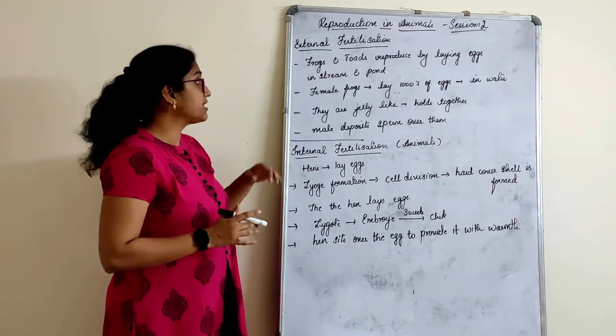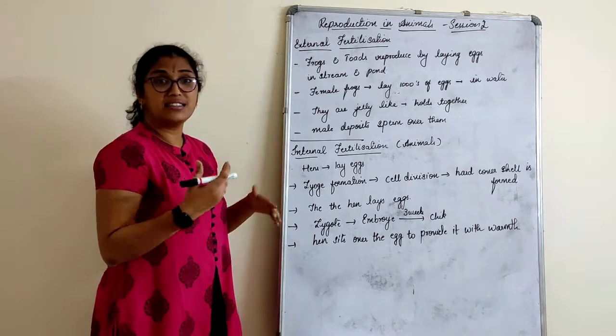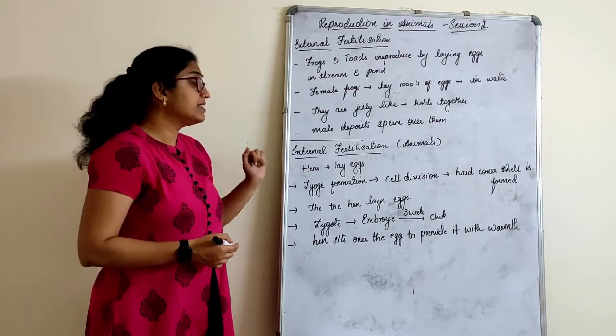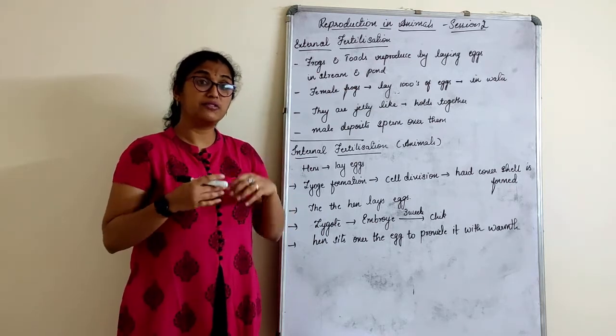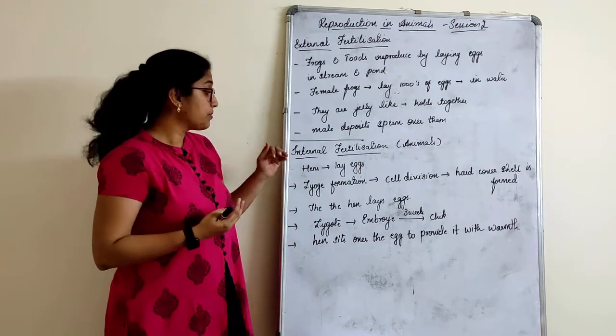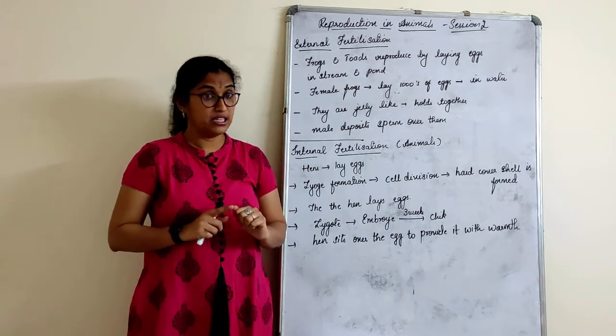That is how external fertilization takes place in the frog and other water animals. Fishes, the same way it happens. Internal fertilization, when we talk about, let us first discuss animals which lay eggs. Not all the animals. Like for example, if I talk about hens, hens lay eggs, right?